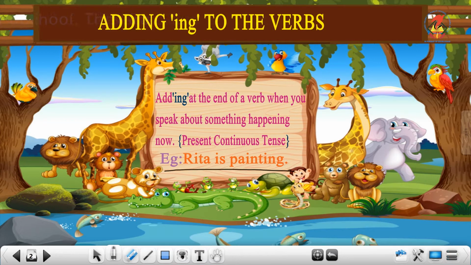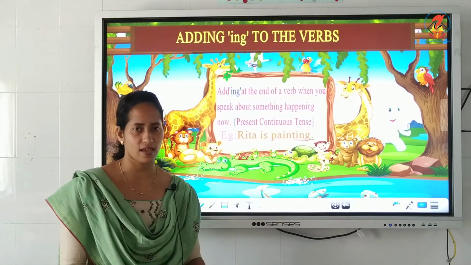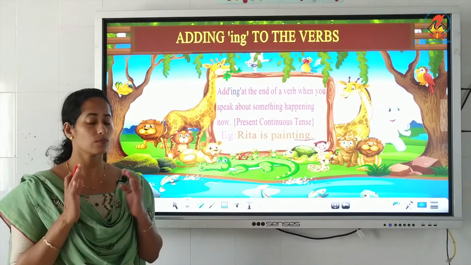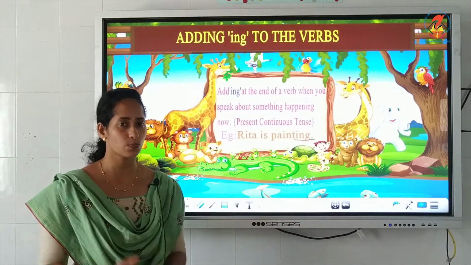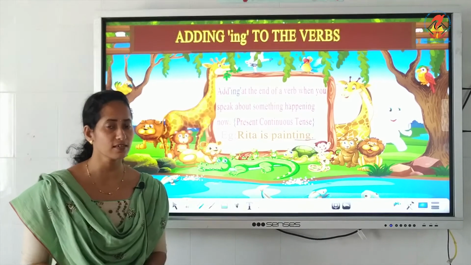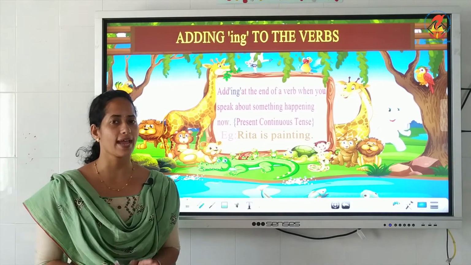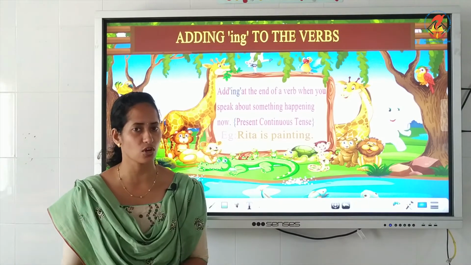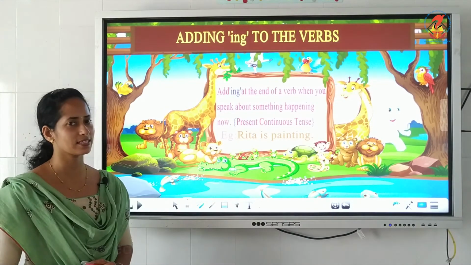For example, Rita is painting. Painting is the action word where you have to add ing to show that Rita is doing it now. So keep in mind, when you speak about a verb which is happening now, you have to add ing at the end of the verb. I hope it is clear.